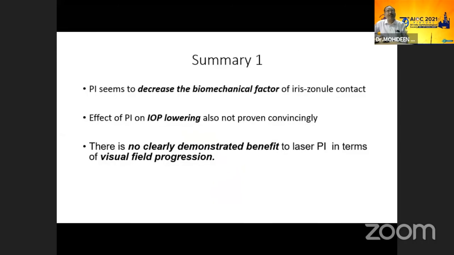So to conclude, PI seems to decrease the biomechanical factor in iridozonular contact. The effect of PI in IOP lowering is also not proven convincingly. There is no clear demonstrated benefit of doing PI in terms of visual field outcome, especially in pigment dispersion syndrome.